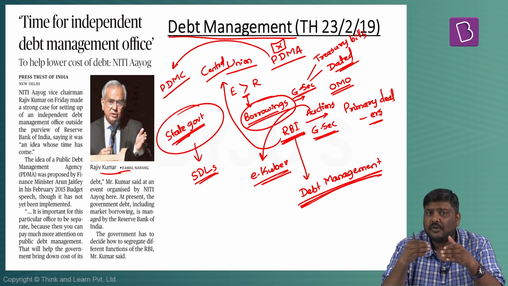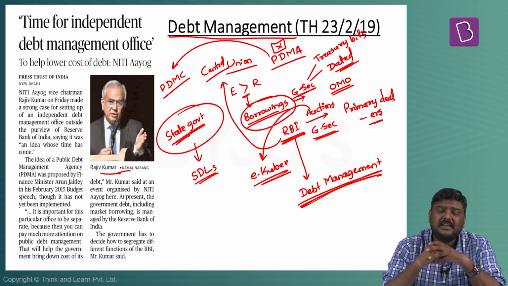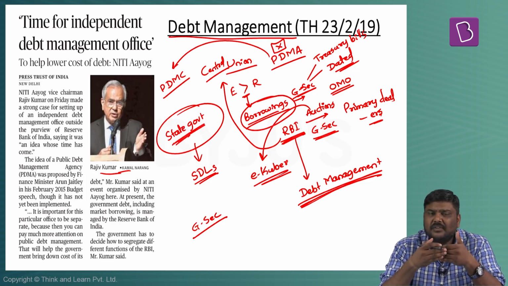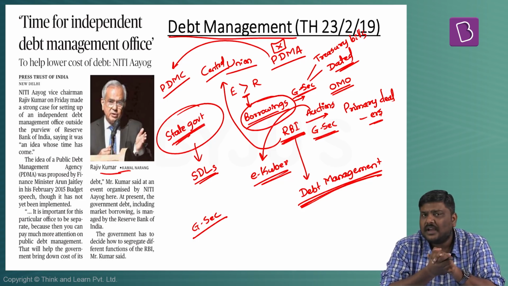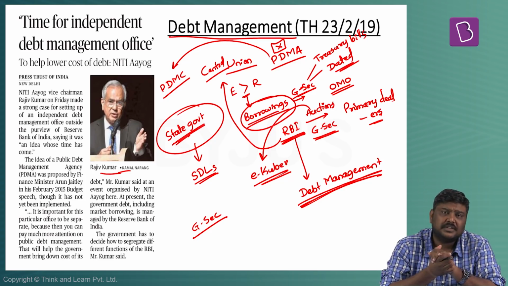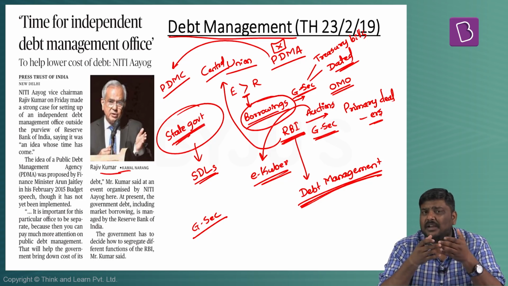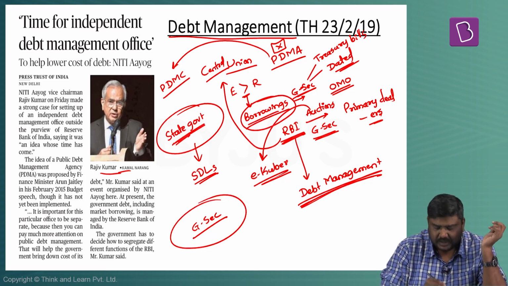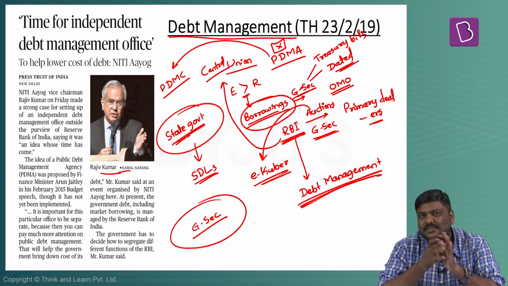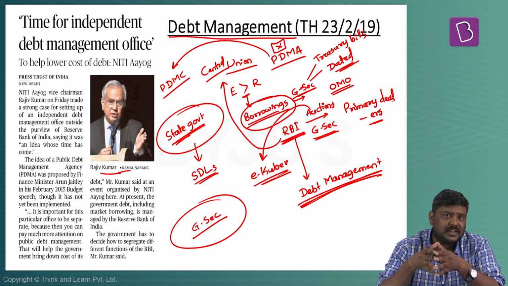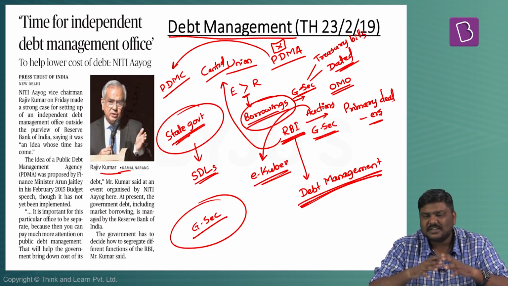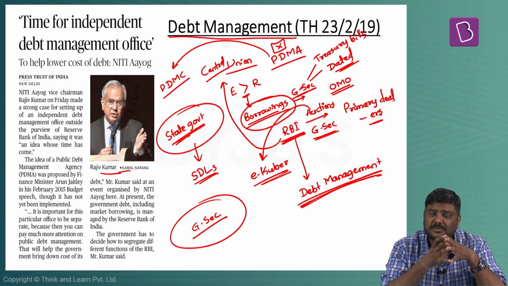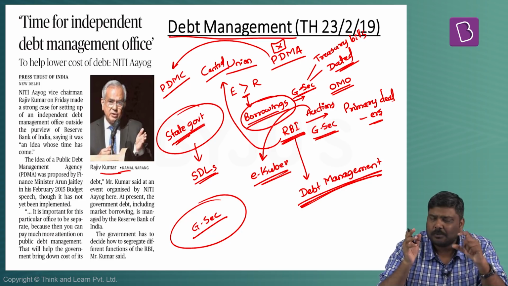The argument which has been put forward by the other side of the experts is that we do not have a very well matured or developed market for the G securities. Since we do not have a mature market for the G securities, it becomes useless to have a separate debt management office which is specialized in conducting the sales of the G securities. So basically this has been the issue raised by various experts. But nevertheless, this is the basic concept of the public debt management authority which has been proposed. But having said so, I just want to make one point very clear here.